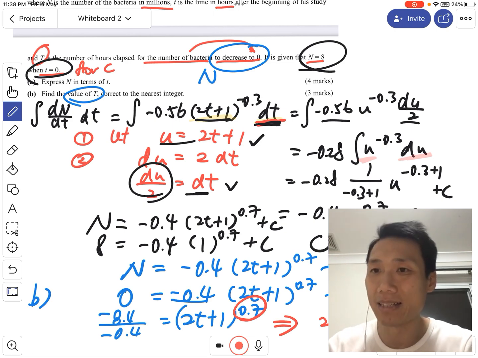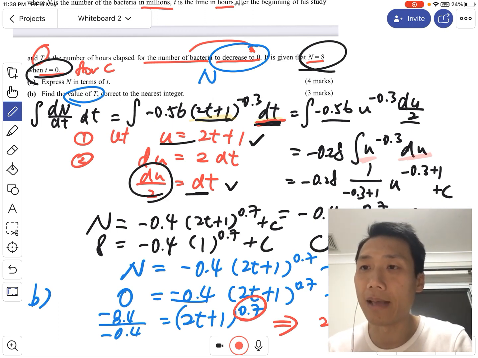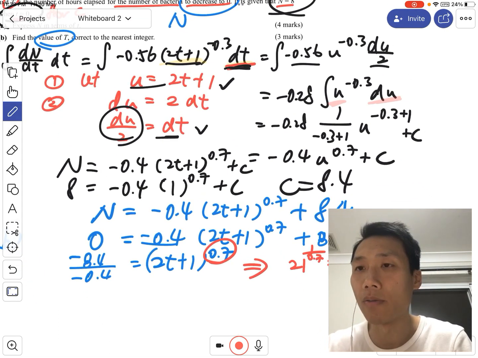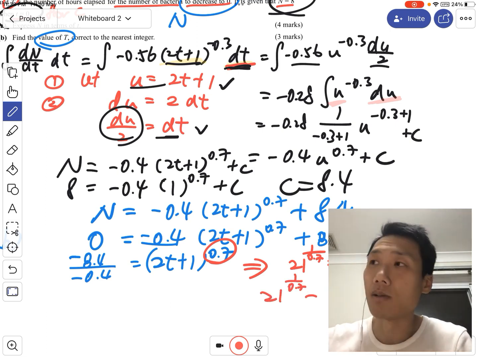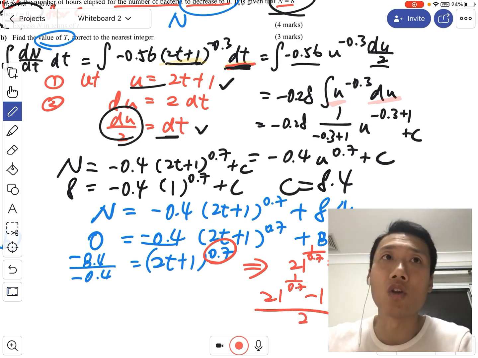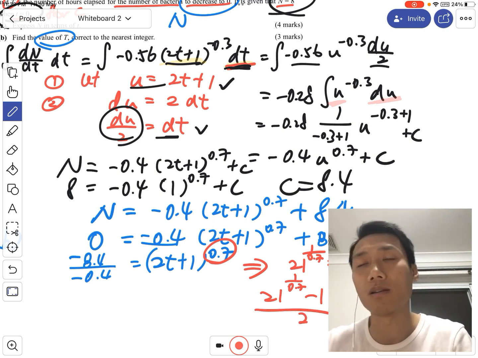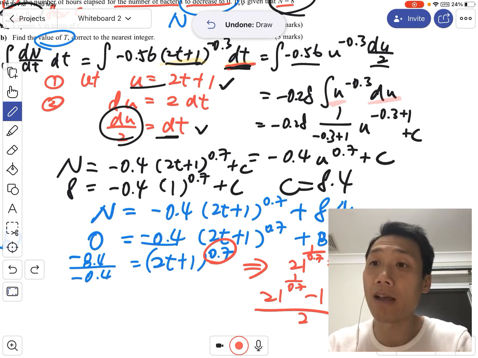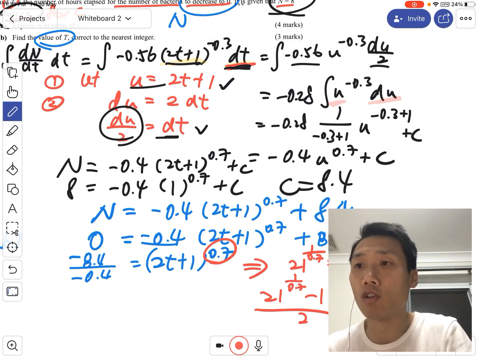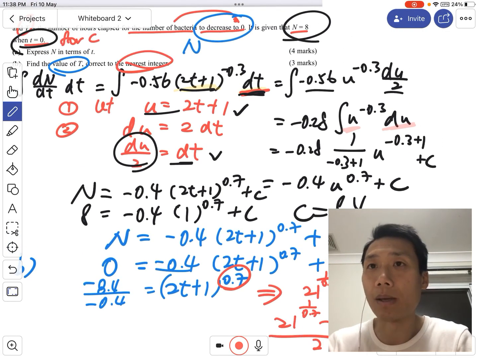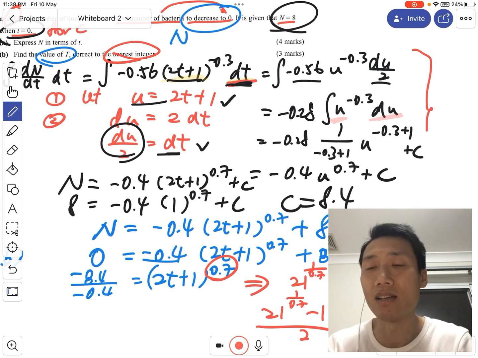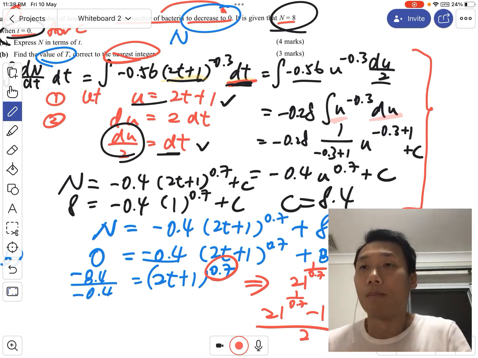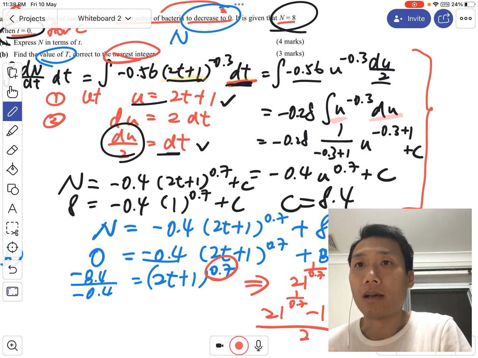So we put it back into the power of 1. Taking both sides to the power 1 over 0.7, just like when we have a square we take the square root, and when we have a cube we take the cube root. Then do some equation editing, and at the end t will be equal to 38. Just be aware of the accuracy requested, here the nearest integer. The main part is part A, doing the integration.